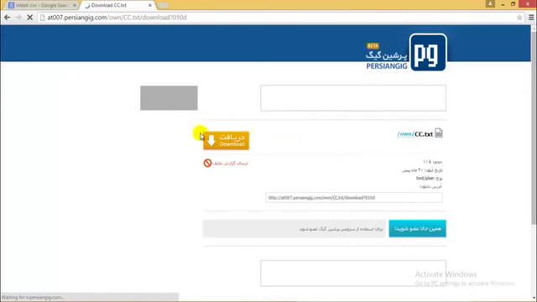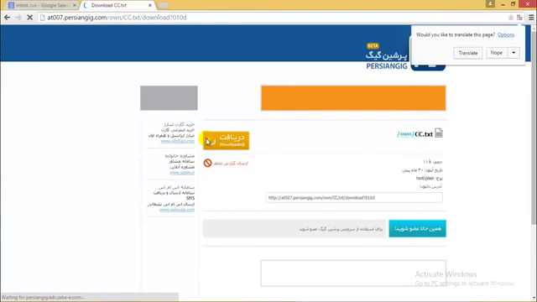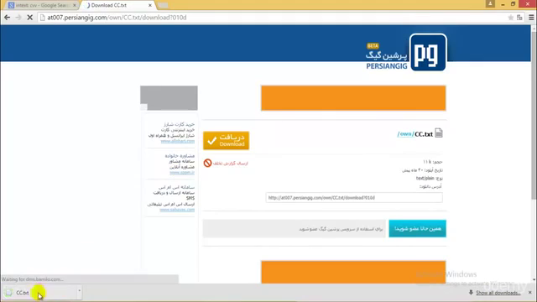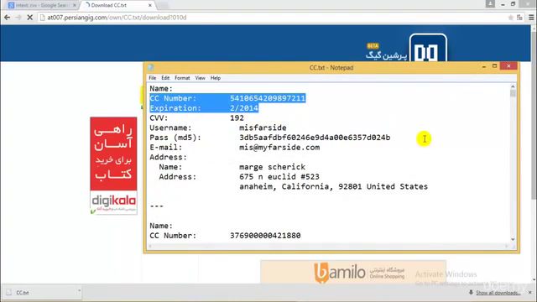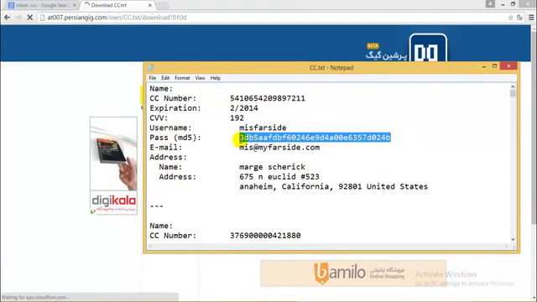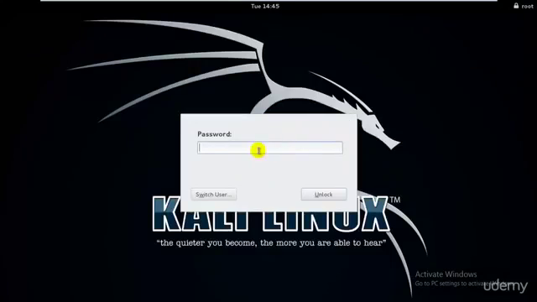Let me check. Okay, I'll just go and download this. If I don't have any exceptions, then I'll surely go ahead and show you. Okay, perfect. You can see that we have these things, but these are expired. We have the username and the MD5 hash for the password, which you can crack if you have a good cracker such as Burp Suite or John the Ripper that we have on Kali Linux.